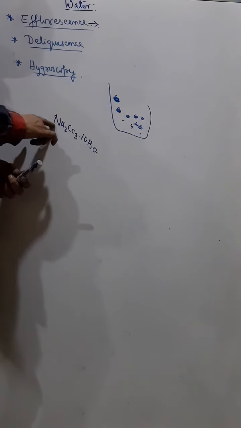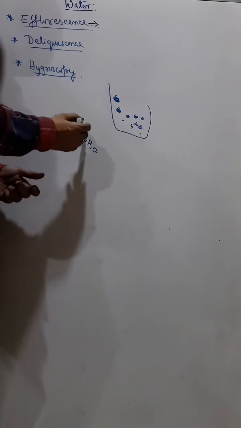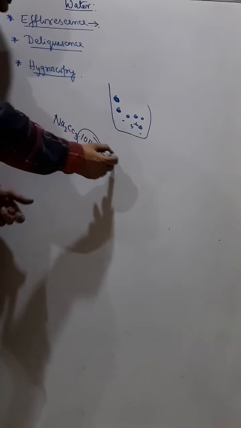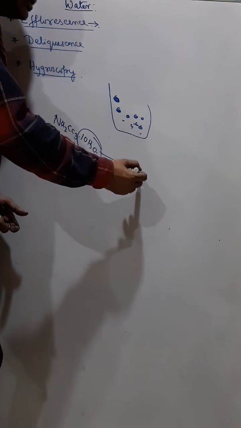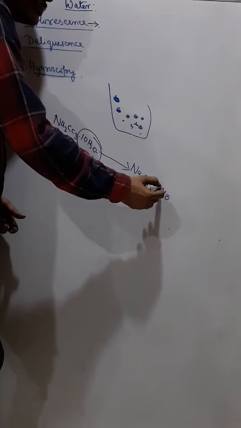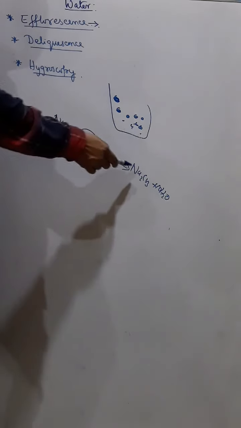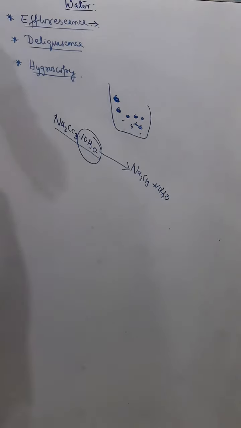So the phenomenon in which certain substances lose their water of crystallization when exposed to dry air is called efflorescence, and those substances are known as efflorescent substances, like washing soda, Glauber salt, all these are efflorescent substances. Deliquescent substances are the reverse.